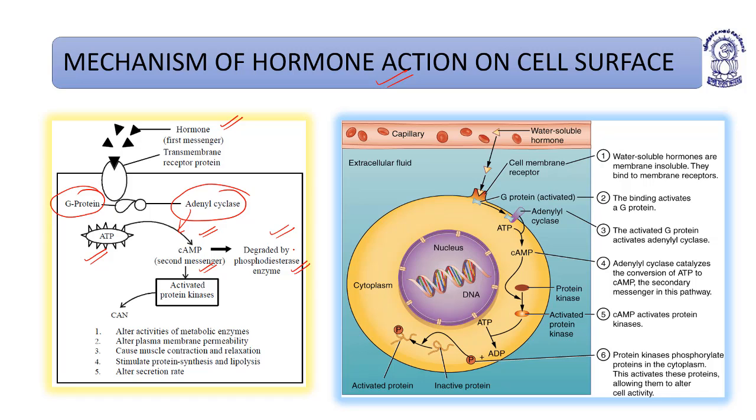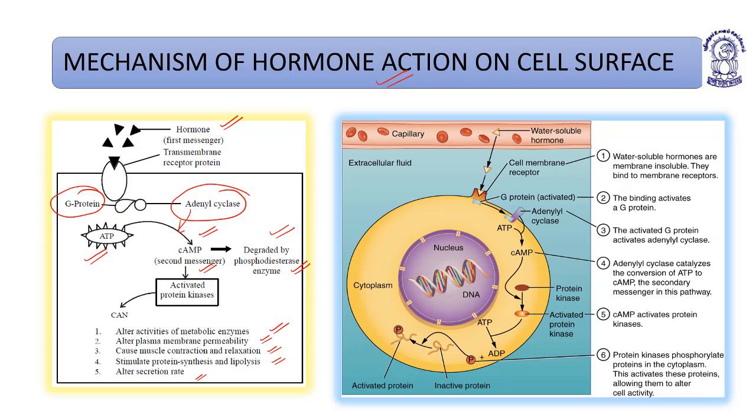Cyclic AMP activates protein kinases. It can alter the activities of metabolic enzymes. It can alter the permeability of the plasma membrane. It can cause muscle contraction and relaxation. It can stimulate protein synthesis and breakdown of lipids. It can also alter the rate of secretion.